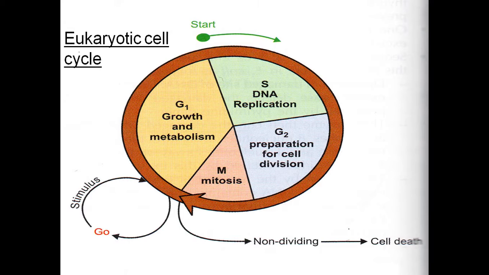So, the G1 phase is for growth and metabolism. S phase is the synthetic phase. In the synthetic phase, DNA replication takes place, which means the DNA content of the cell will become double in S phase. G2 phase is a preparation for cell division. So, before undergoing cell division, it will be getting ready, like it is like exams.